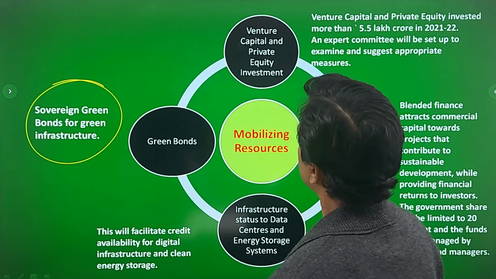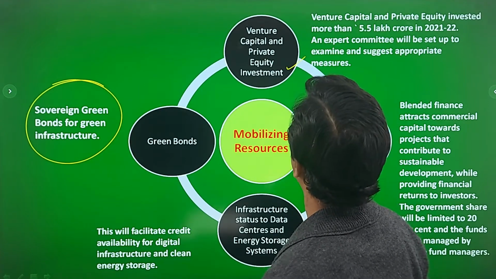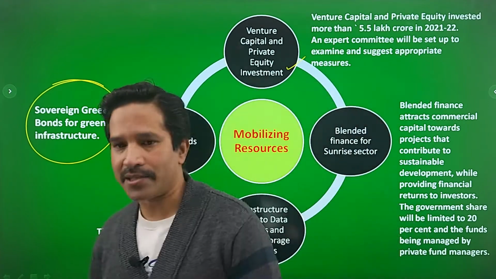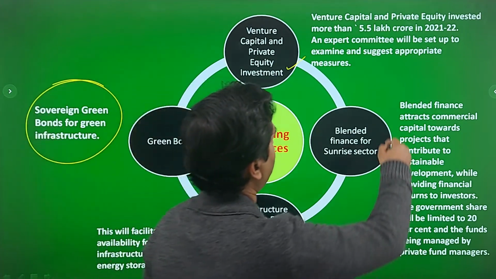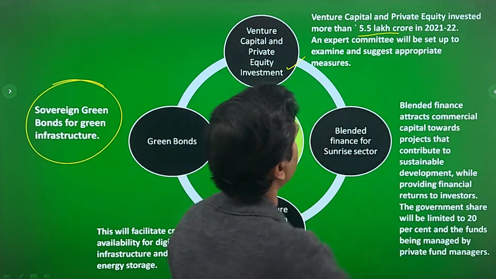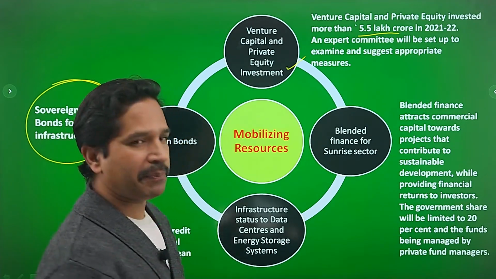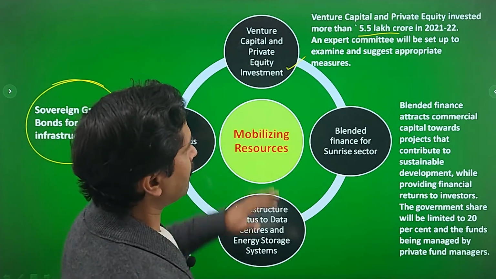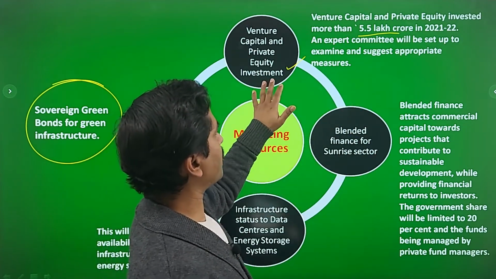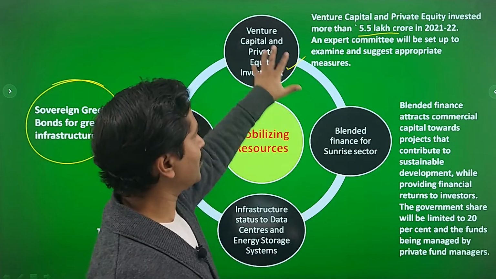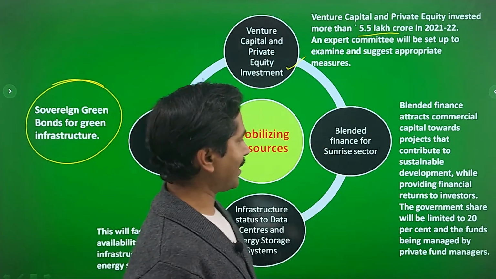Secondly, the government will go for venture capital and private equity investment. So in the last year budget 2021-22, 5.5 lakh crore rupees were raised from venture capital and private equity fund. So this budget envisages setting up of an expert committee to examine and suggest appropriate measure to raise funds through this channel. Third one is blended finance for sunrise sector.